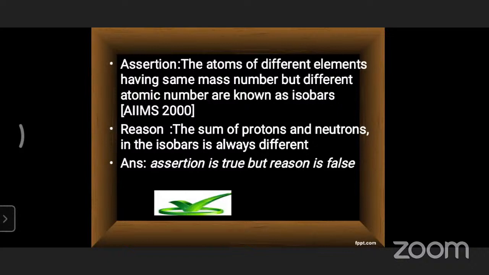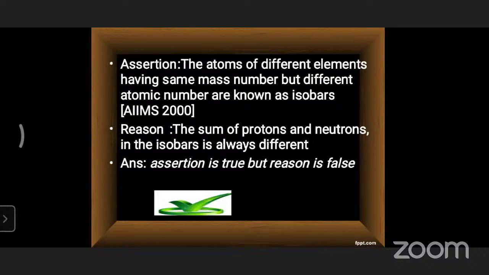He has given in the assertion that atoms of different elements might have the same mass number. If elements have the same mass number but different atomic numbers, they are known as isobars. Bar is a unit of mass, that's why we call them isobars. Iso means same mass.